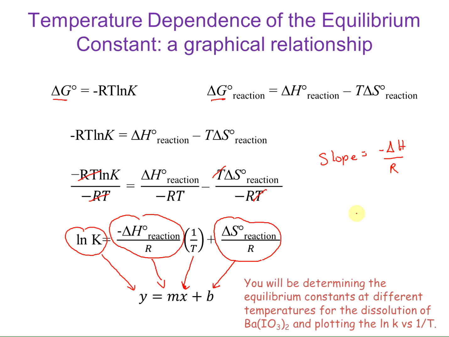And from the intercept, you can get the delta S. So if you multiply your intercept value times the gas constant, you can get your entropy of the reaction. And if you multiply your slope by the gas constant and times a negative 1, you can get the delta H of the reaction.